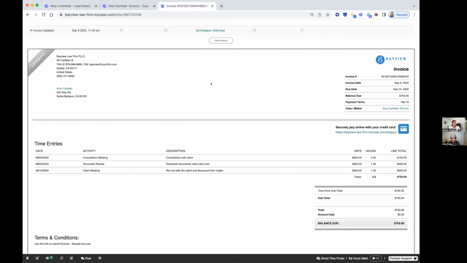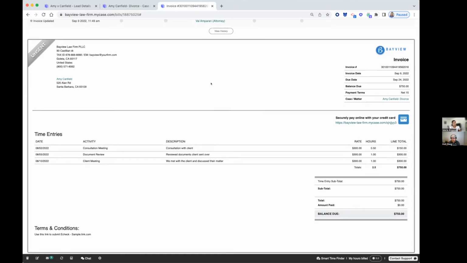So if you look at this, this is an hourly invoice, and of course we can do this in batch, and you can have this link appear in batches. So let's say your billing is done at the beginning of the next month for the previous month, like most firms do, you can do this in mass.